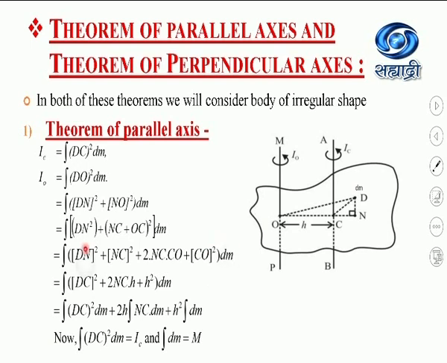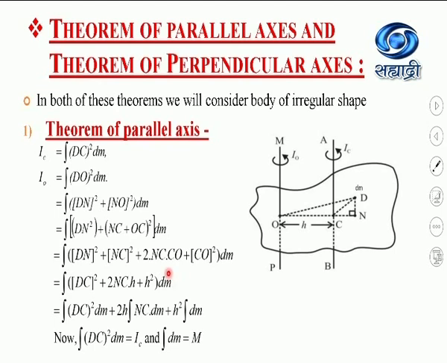Now what is this dn square plus nc square? This dn square plus nc square will be equal to dc square. So I will write it as dc square plus 2nc into h. Here CO is the distance between the two parallel axes, which is h. Again this CO square means h square. So I will write h square into the whole bracket into dm.